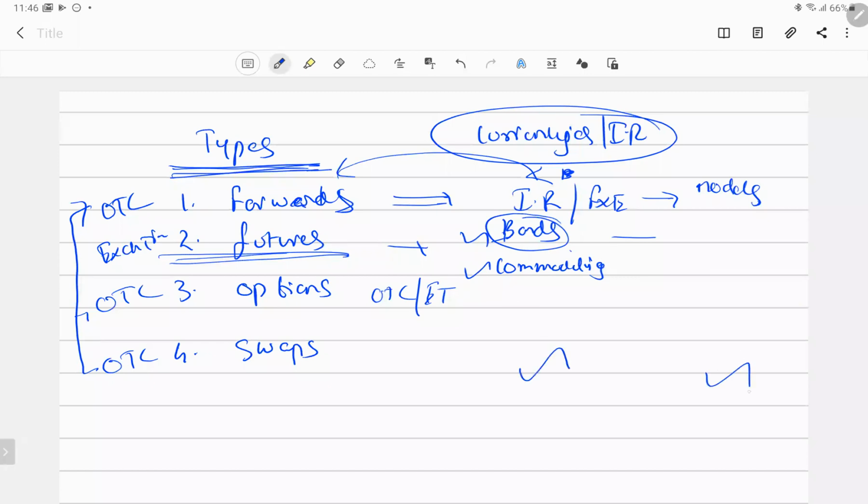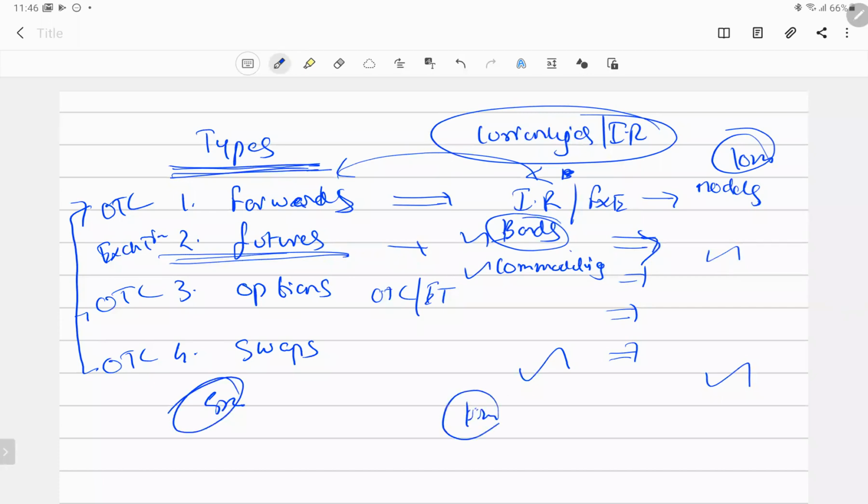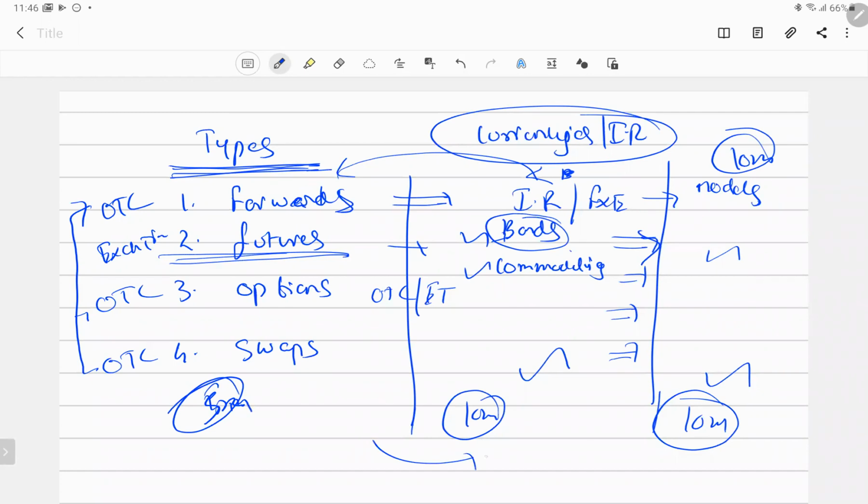Then we have to switch to the statistical models, because we have the Black-Scholes option pricing model and all that you have to remember. Then you have to see the put-call parity models. Then you have some VAR models that we have to see. Then only you can understand, because these are asked for 10 marks actually. The examiner will ask this for 5 marks, and this is asked for 10 marks, and this is asked for 10 marks. So you have to remember how the examiner puts weightage on this. That's why I have to concentrate more on the conceptual part. Then only I'll speed up when I get into this.